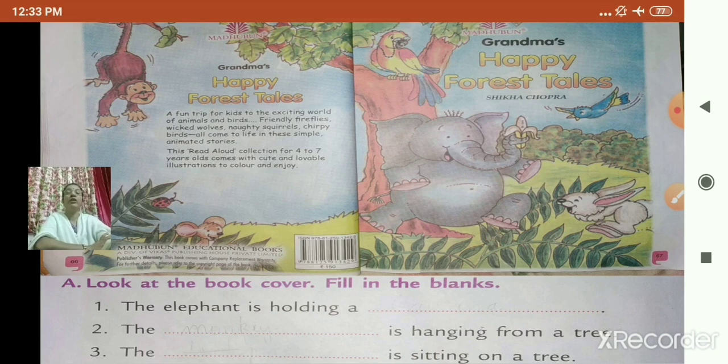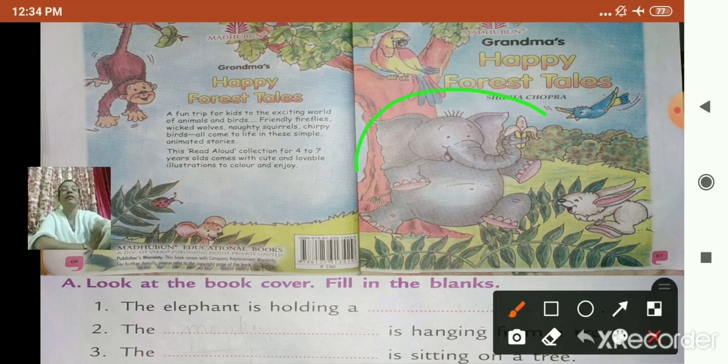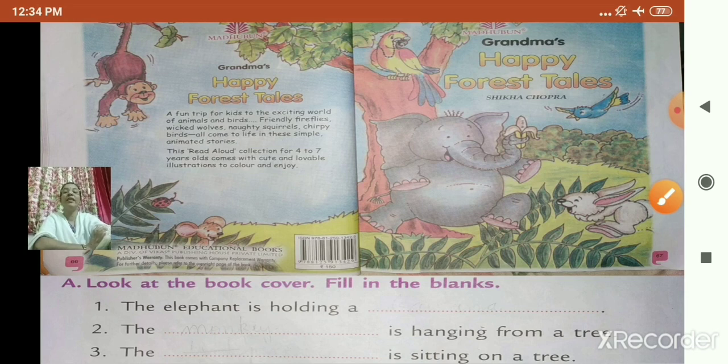The first question is a fill in the blanks. The elephant is holding a dash. You have to find where the elephant is in this picture. See, where is the elephant? And what is the elephant holding? Yes, the elephant is here. Can you see what the elephant is holding? Yes, it is some fruit.